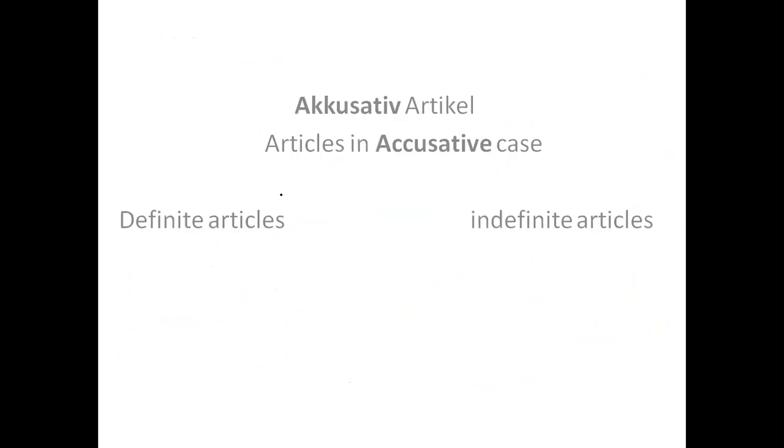So the topic which we were discussing is accusative article. It has two words: one is accusative and one is article. We have already understood what accusative is. Accusative is an object. And now our topic is article.